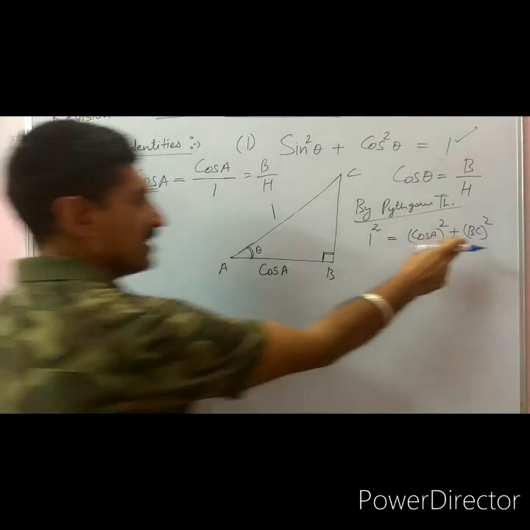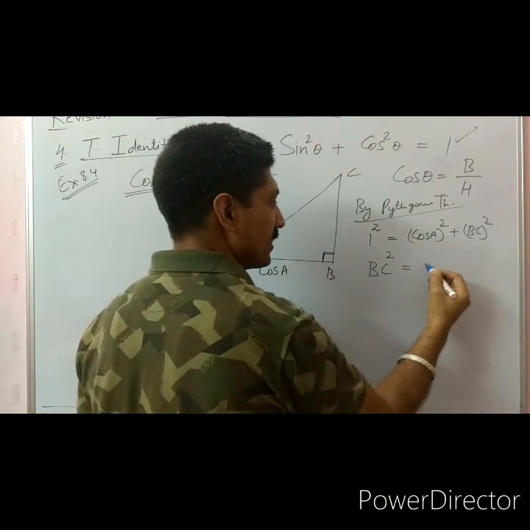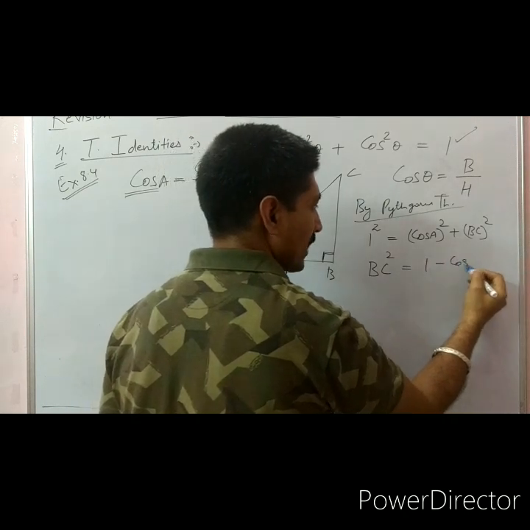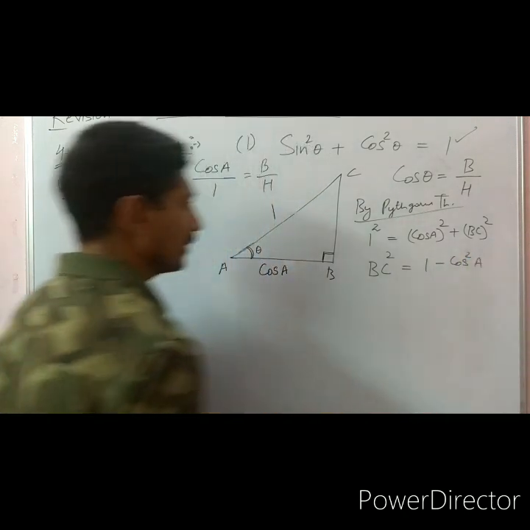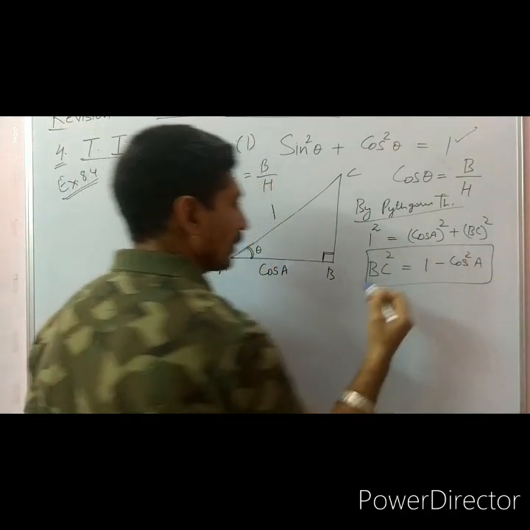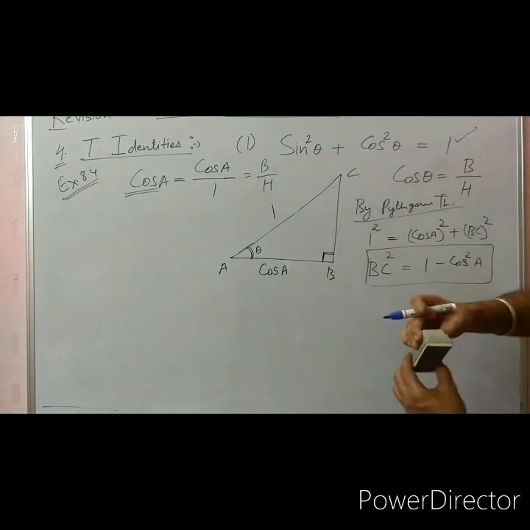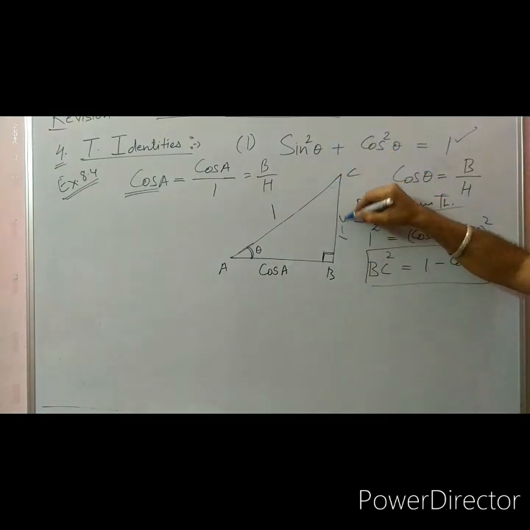So what is BC? BC whole square is equal to 1 minus cosine square of A. So here we can substitute this value. This side is 1 minus cosine square of A.